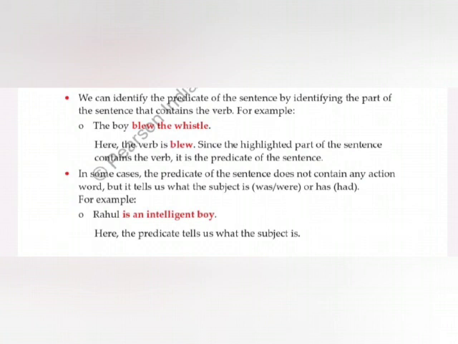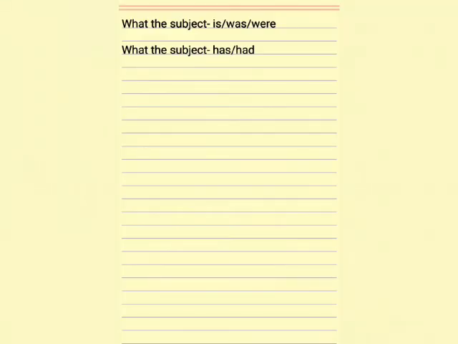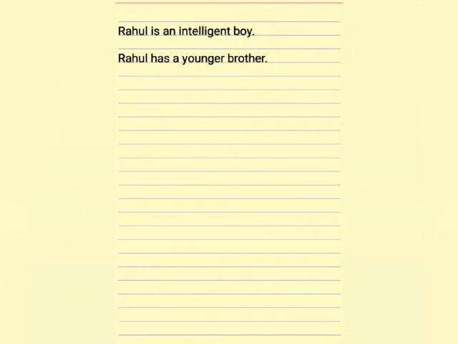In some cases, the predicate does not have any action, but it tells us what the subject is, was, or were, or what the subject has or had. For example, Rahul is an intelligent boy. So, predicate is an intelligent boy, because it tells us what the subject is. Then another sentence, Rahul has a younger brother. So the predicate is has a younger brother, because it tells what the subject has.